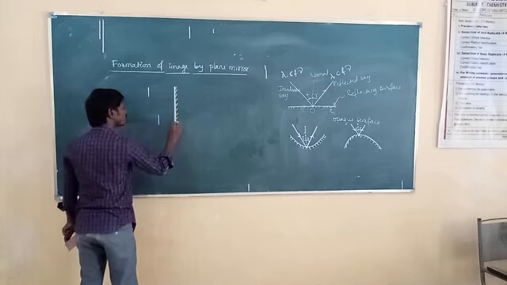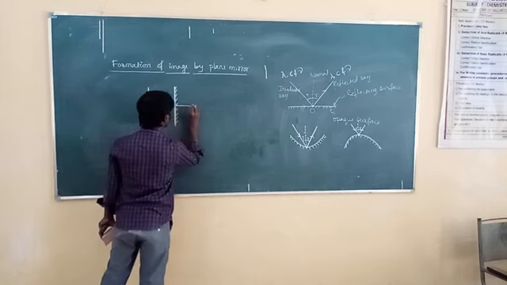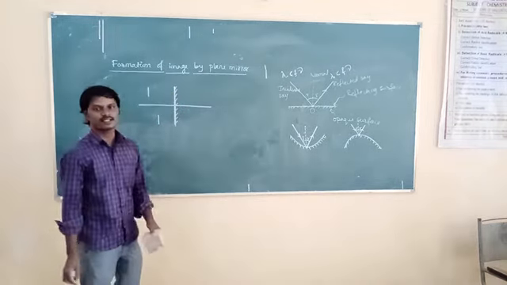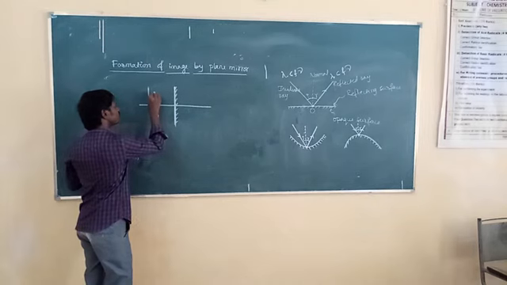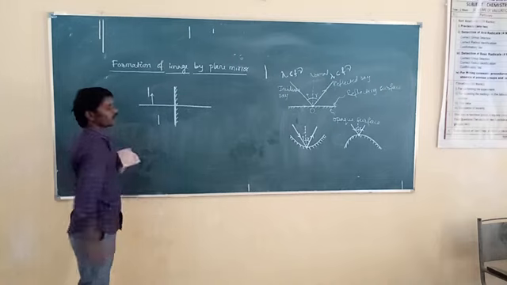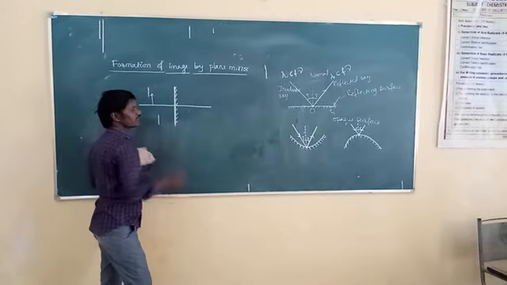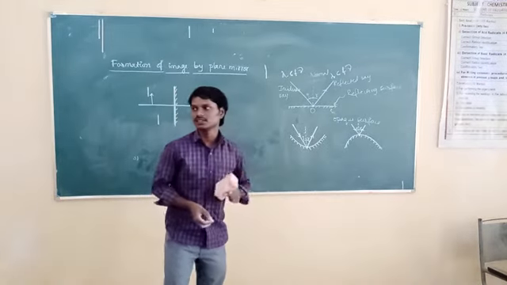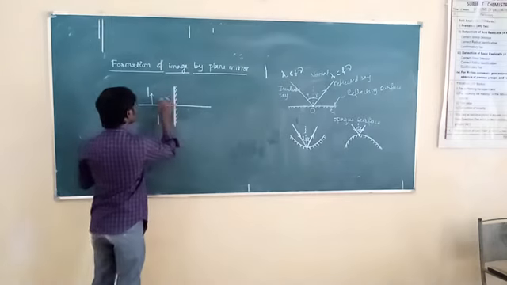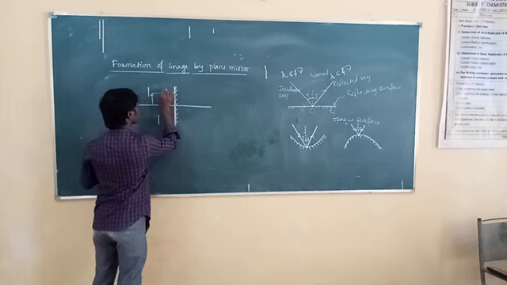Next, let us take this line passing through the midpoint of the plane mirror. This line I will take as the principal axis. If an object is placed in front of the reflecting surface of the plane mirror, how is its image formed? We are going to consider two rays coming from the object. The first ray is parallel to the principal axis.